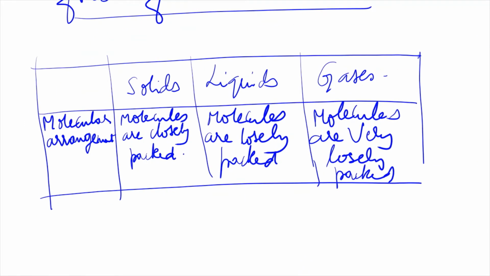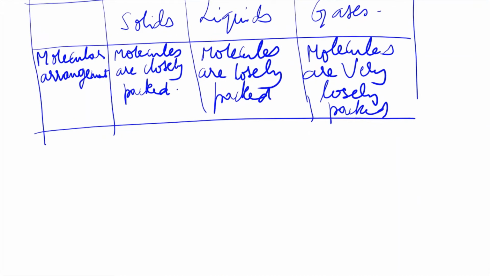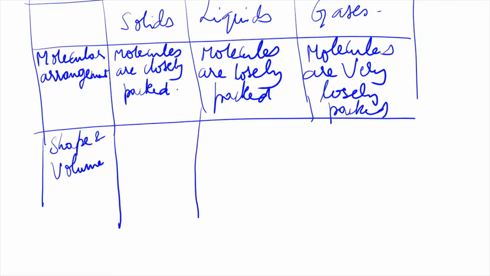shape and volume. So solids have a definite shape and definite volume, isn't it? Their shape is also definite because they are tightly packed, so their shape cannot be changed. So solids have definite shape and definite volume. Are you writing, children, along with me?